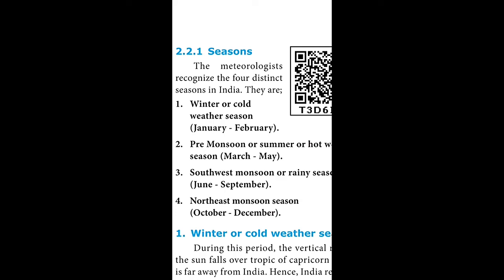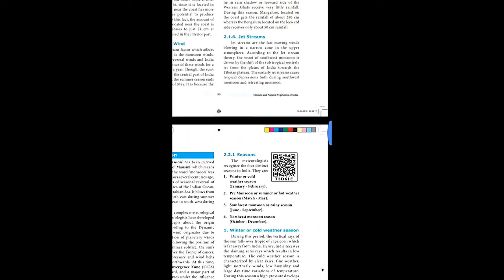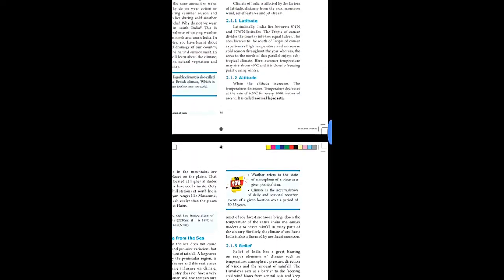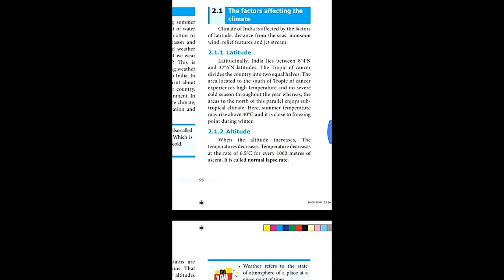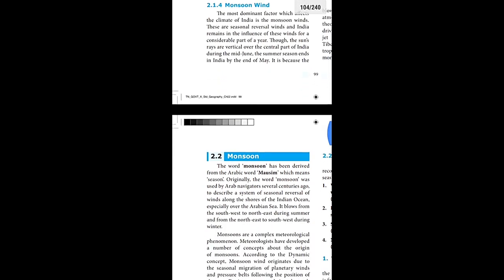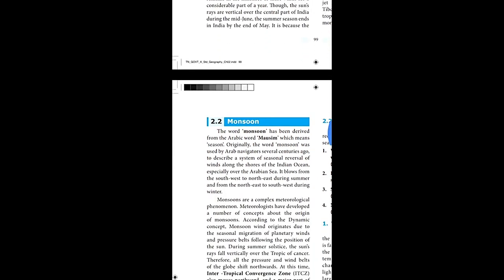So today we have studied how climate changes, what the factors affecting the climate are, and next we saw what monsoon is. The word monsoon means season, but in Arabic they say mausim. There are four distinct seasons.